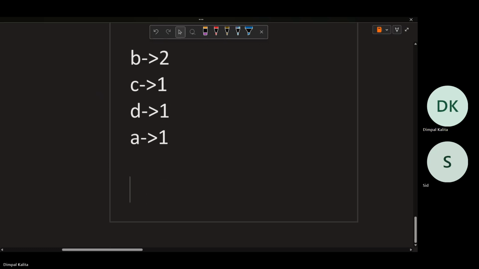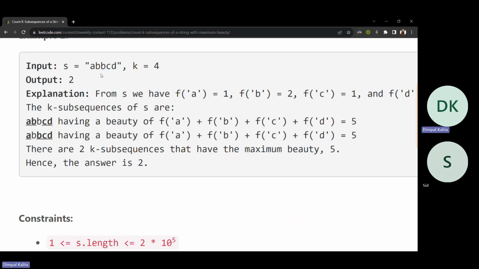If I choose B, the answer will be multiplied by 2 only, because I can choose this B or this B, any one of these.